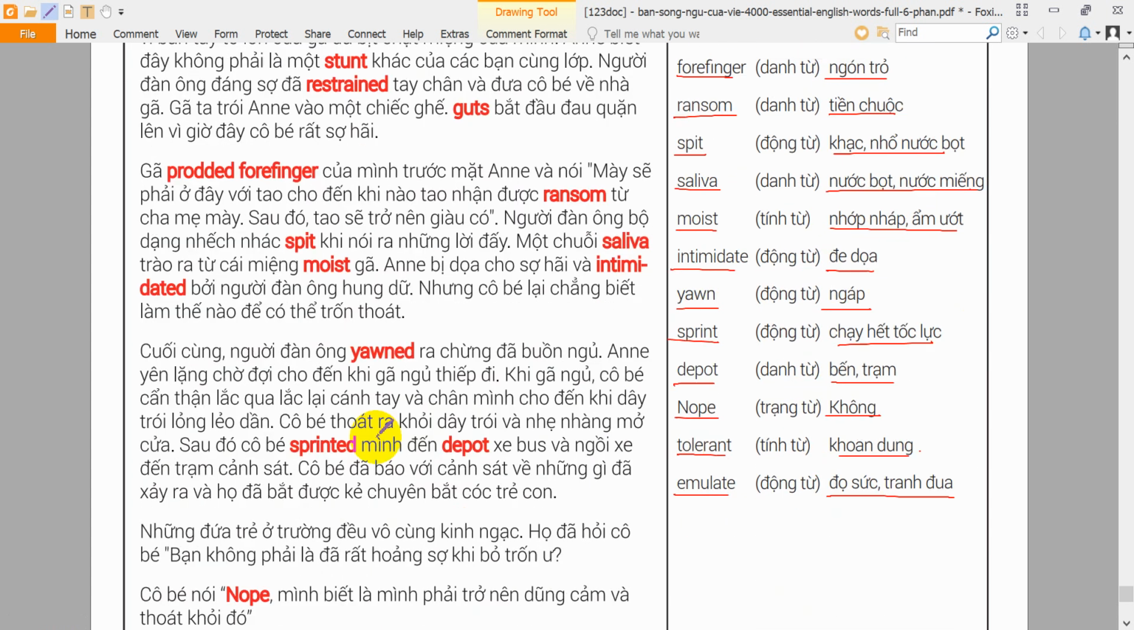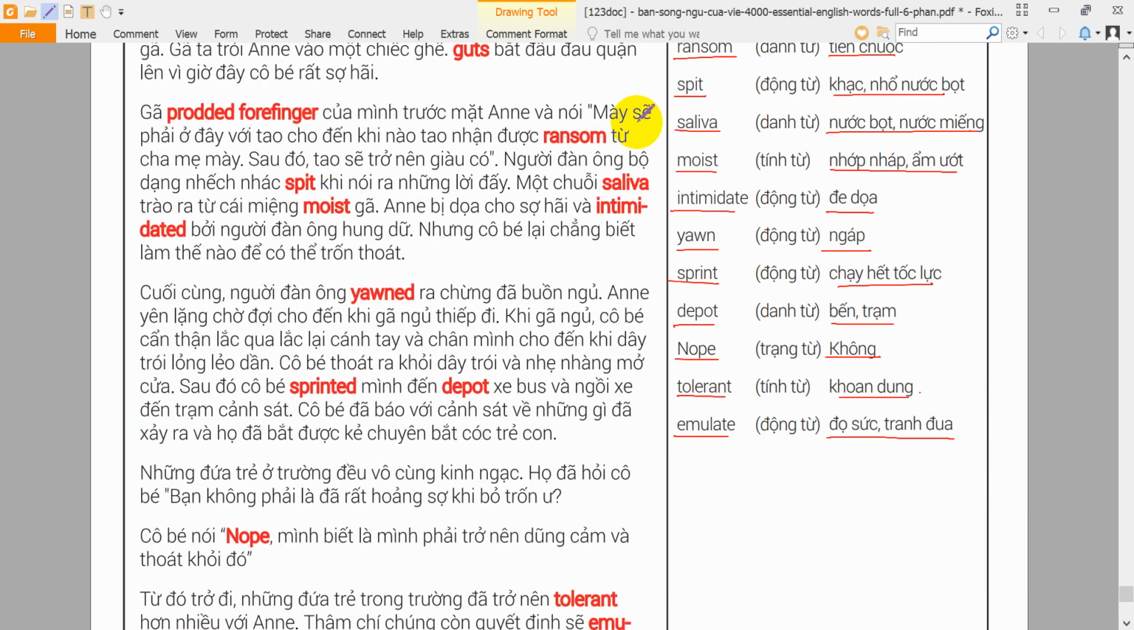The man prodded Anne with his forefinger and said, "You'll stay right here until I get a ransom from your parents. Then I'll be rich." The dirty man spit when he talked. A string of saliva hung from his moist lips. Anne was terrified and intimidated by the horrible man, but she knew she had to escape somehow.